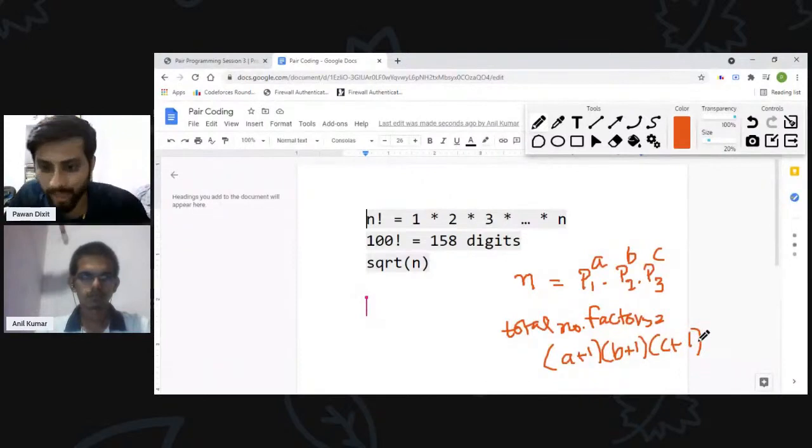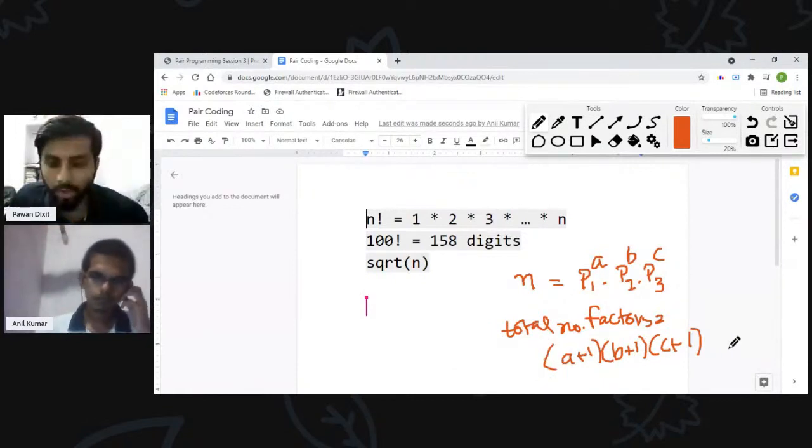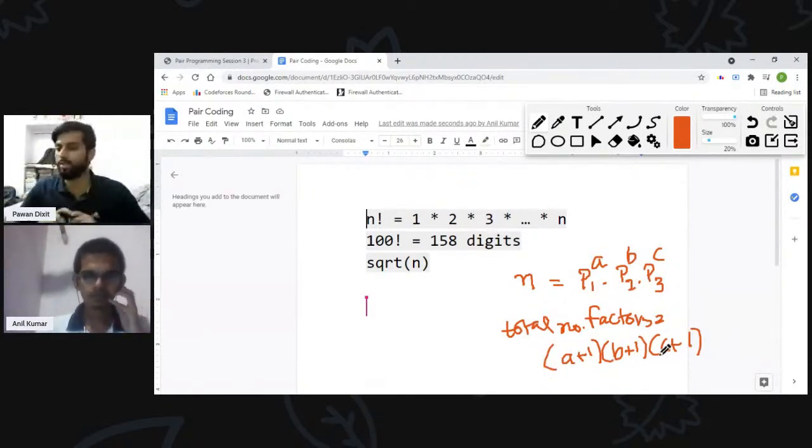This is a pretty standard thing we learned in 12th mathematics, and it is very simple. For each prime factor we have a plus 1 options: here p1 occurs a times, so we can take it 0 times, 1 time, 2 times, up to a times. So we have a plus 1 options. Similarly, for b we have b plus 1 options, and for c, c plus 1 options. So the total number of combinations comes out to be a plus 1 into b plus 1 into c plus 1. So this is the catch in this problem.